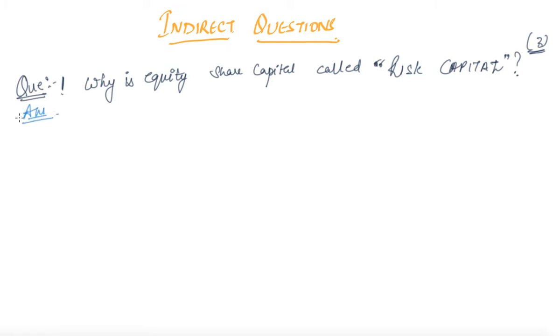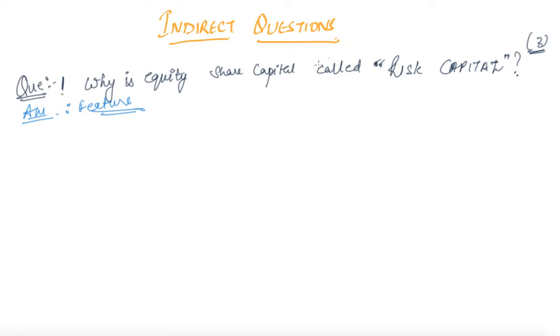In this question, you are supposed to write down the features, the merits as well as the demerits, or basically a few of the features which we have discussed while discussing equity shareholders.